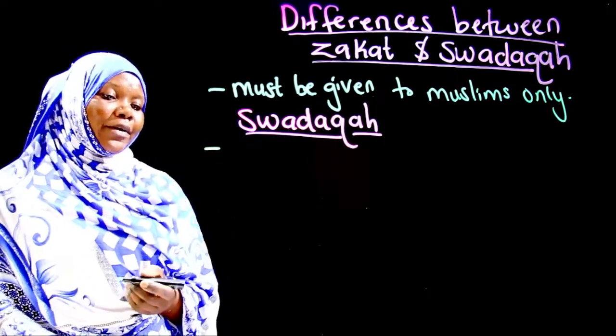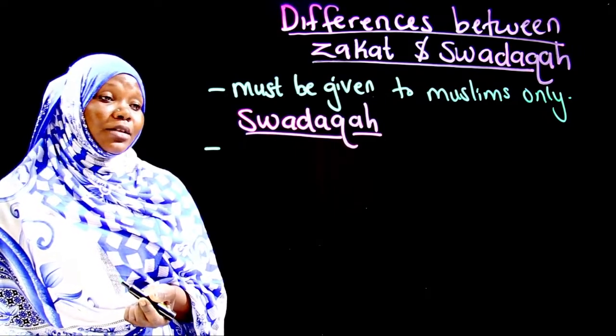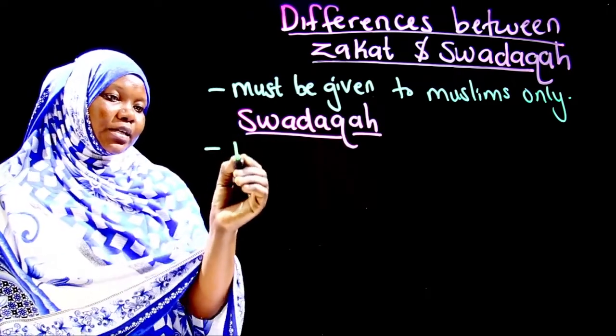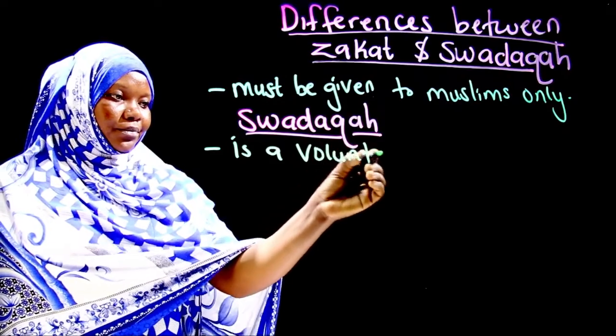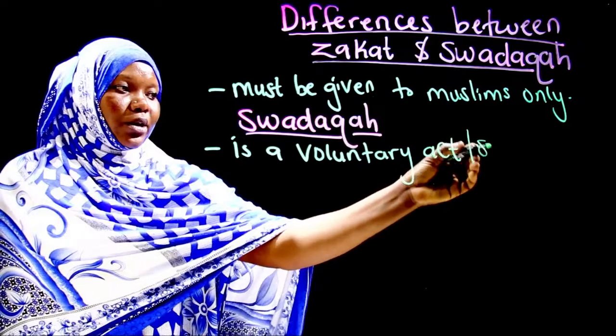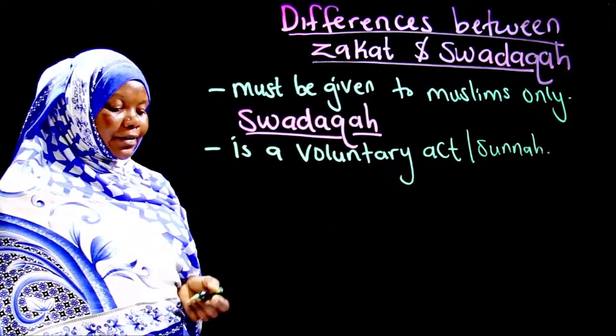Sadaqa is voluntary. Remember, zakah was obligatory, meaning it was fard. Sadaqa is not fard, but it is sunnah. So we can say it is a voluntary act, or sunnah.